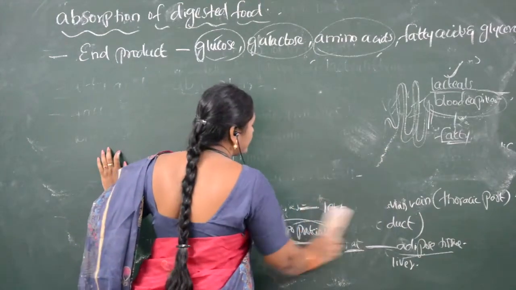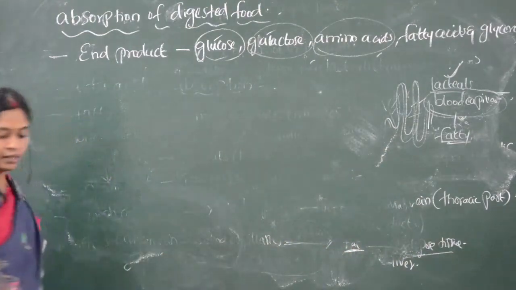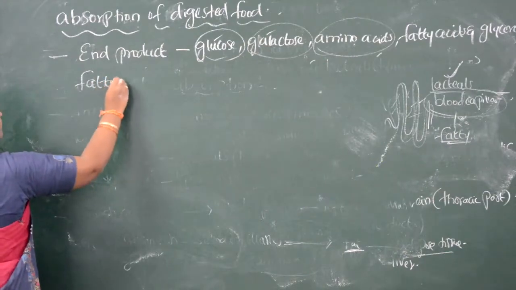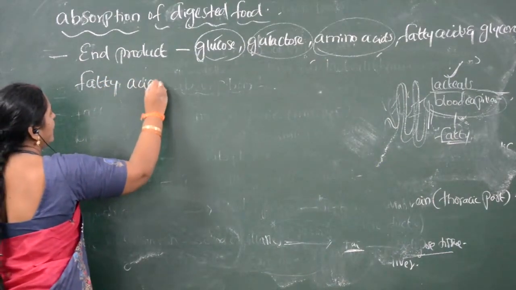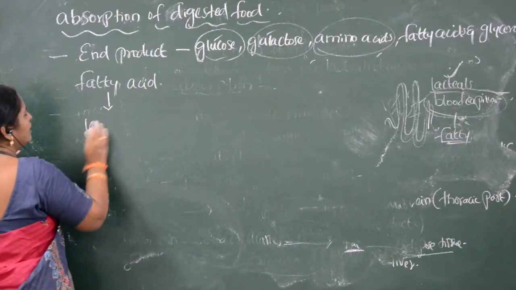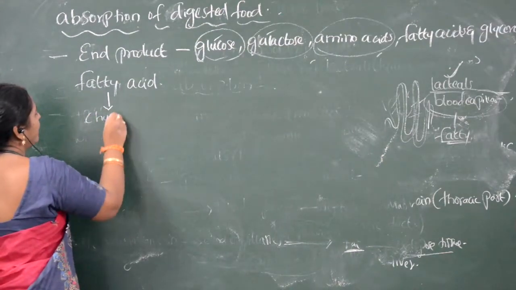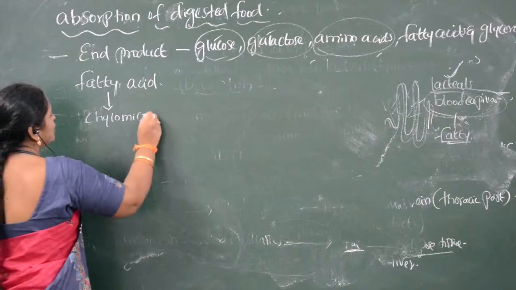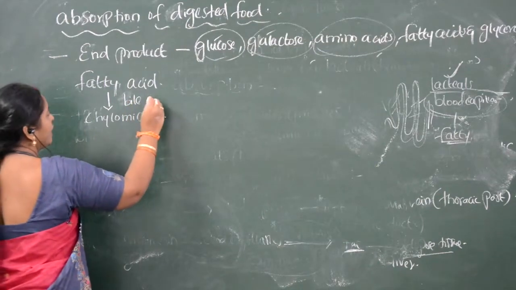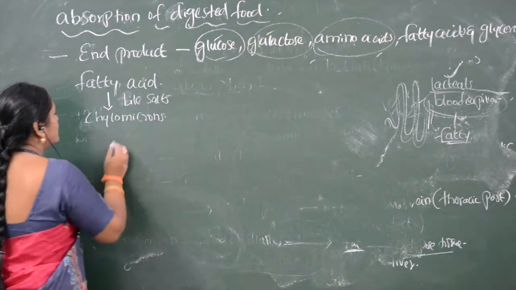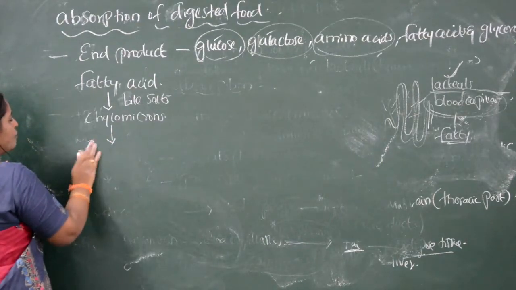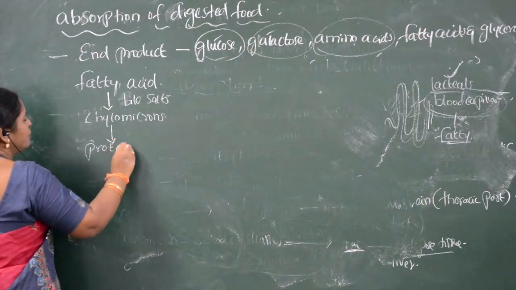I will show in the flow chart, children, how this fat enters into the blood circulation. If you see, fatty acid is the end product. This fatty acid is converted to chylomicrons by the bile salts. So chylomicrons are coated with a protein coat.